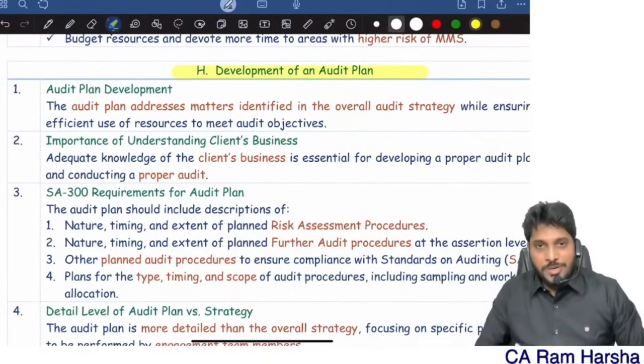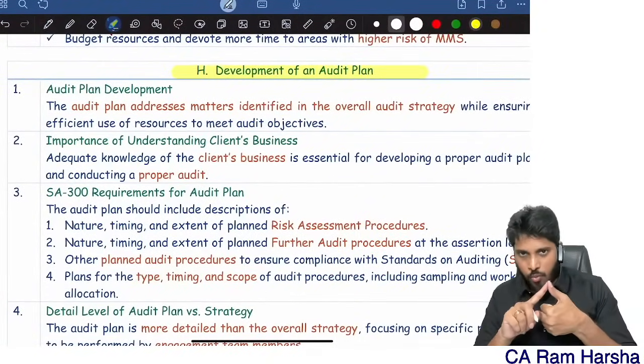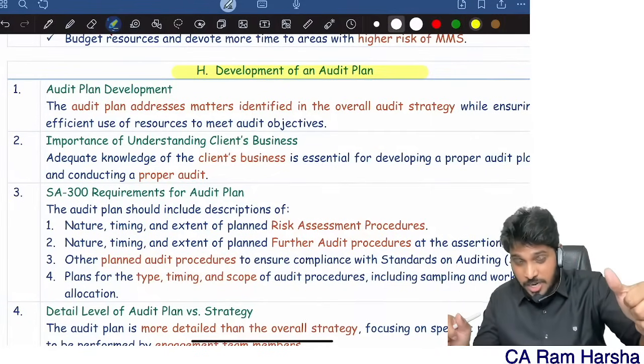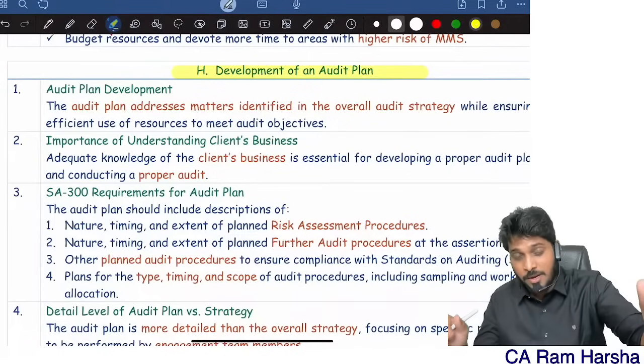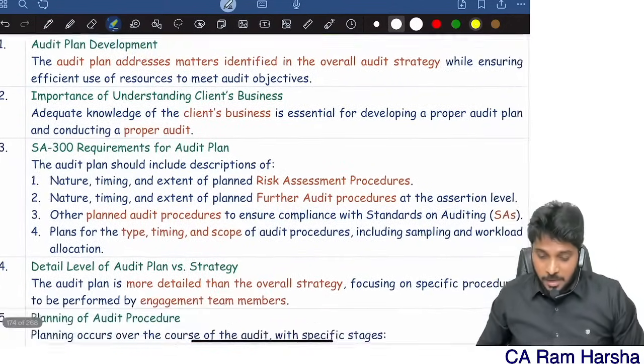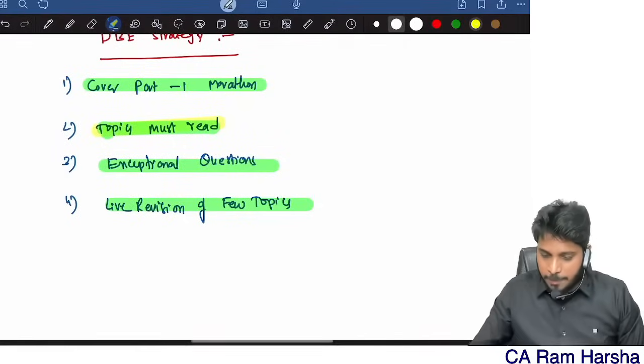Next, once you develop a strategy, what do we mean by planning? We understood what a strategy is, how to develop the strategy, and the advantages of strategy. Now, you need to develop the plan. What is a plan? I'll tell you how a plan looks.